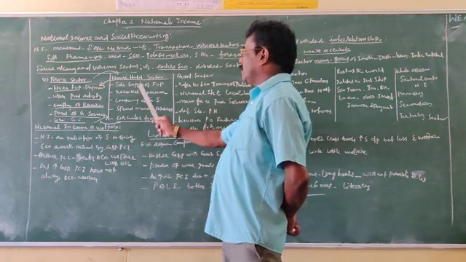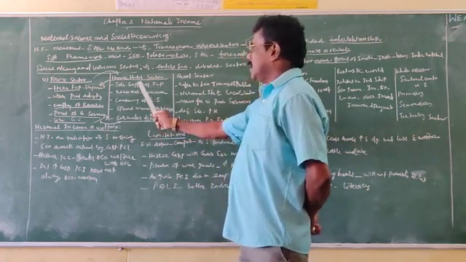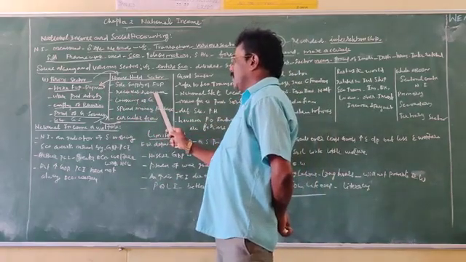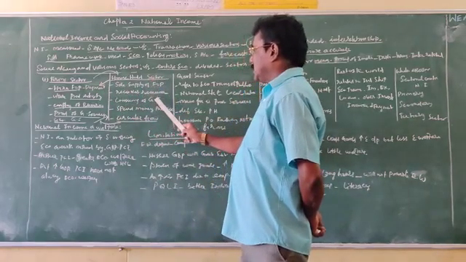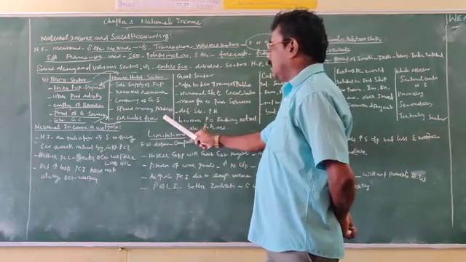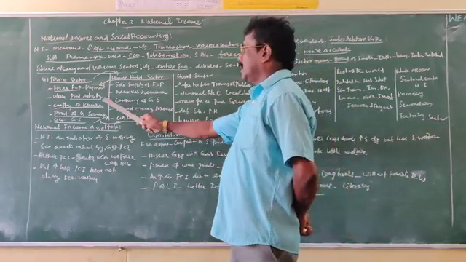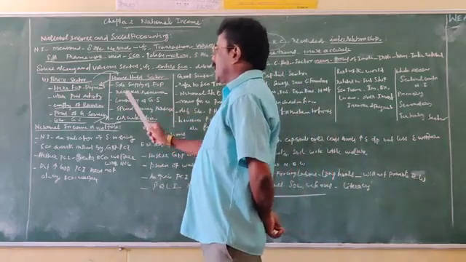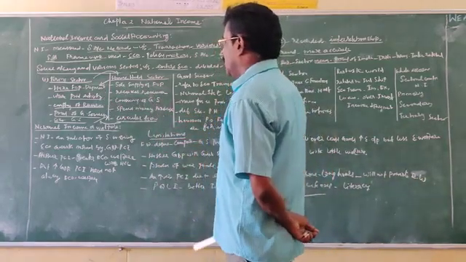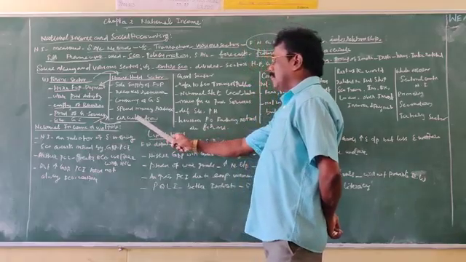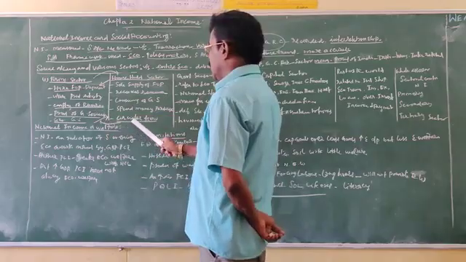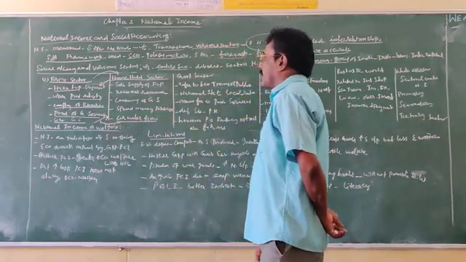So the supply of factors of production to the firm sector in turn receives remuneration, and after receipt of the remuneration it will be spent on the purchase of goods and services from the firm sector. So these two sectors are interrelated with each other, and the flow of income between the household and the firm sector is circular in nature.